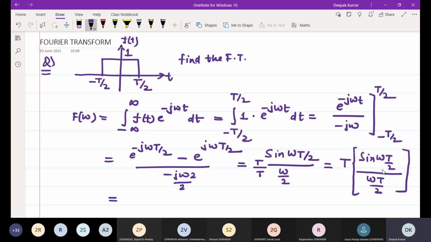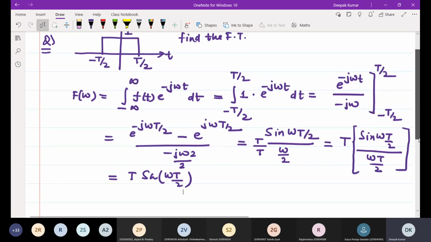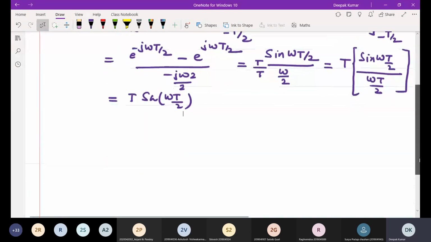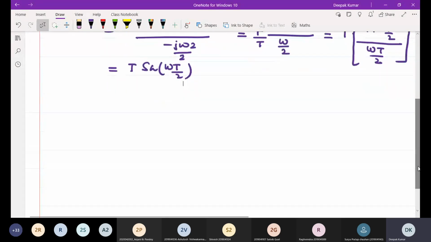This expression has a special name, written in the square bracket. This is called sampling function, and presented like this as Sa of omega T by 2, sampling omega T by 2. Keep this example as a result, that will help you to solve many other questions in different competitive exams, and you will save the time.